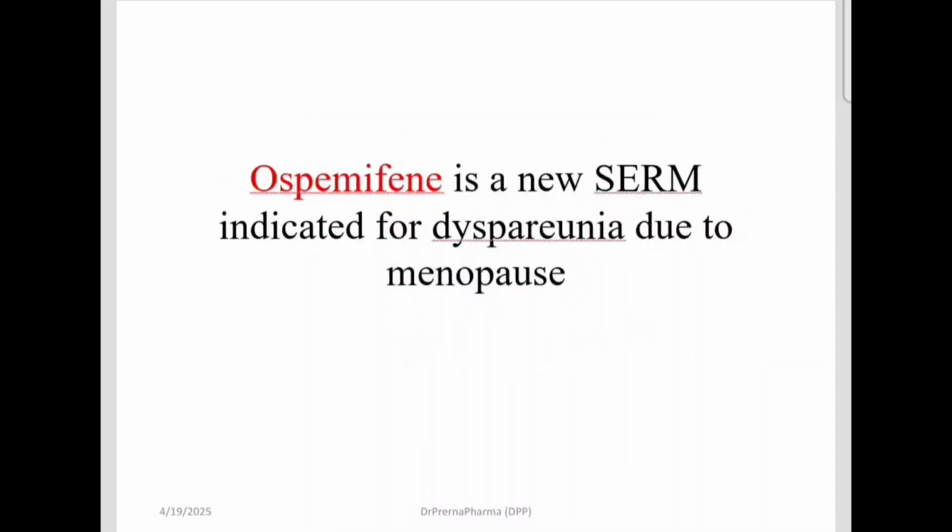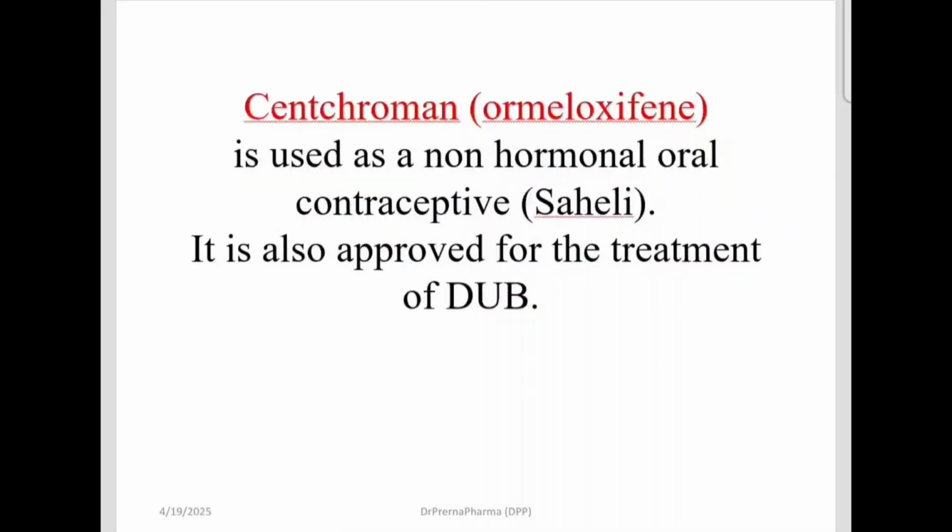Ospemifene is a new SERM which is indicated for dyspareunia due to menopause. So ospemifene, remember this, it is also a new SERM used in menopausal dyspareunia. Centchroman, that is ormeloxifene, which is also called as Saheli. So this is a non-hormonal oral contraceptive and approved for treatment of dysfunctional uterine bleeding.